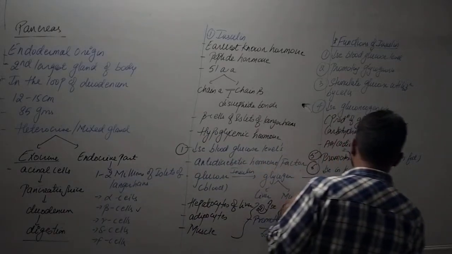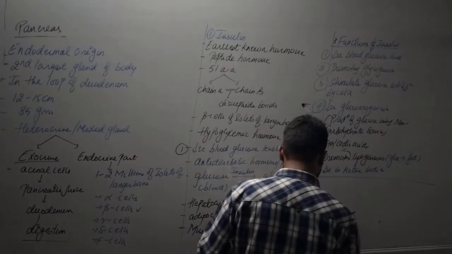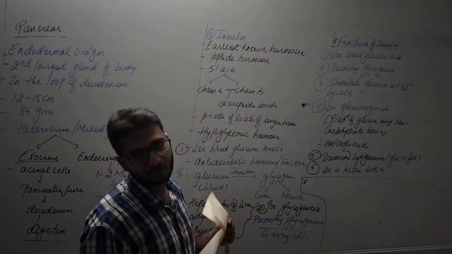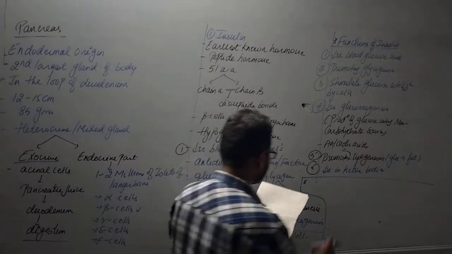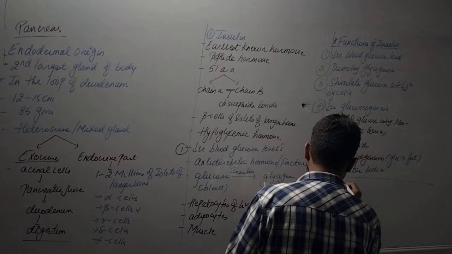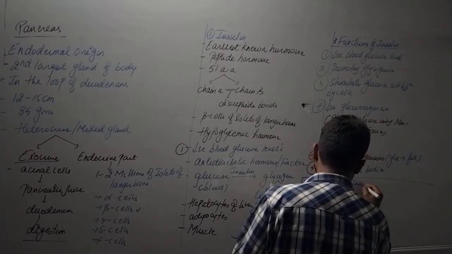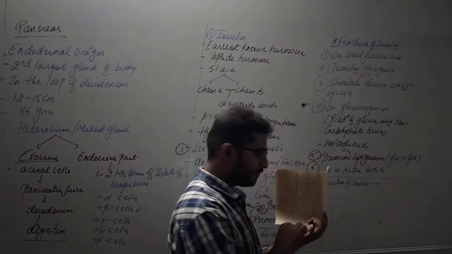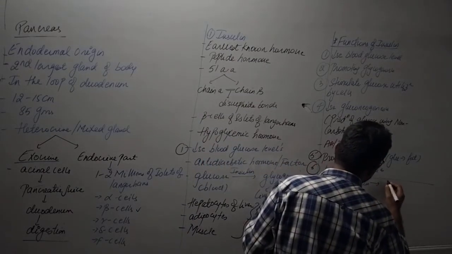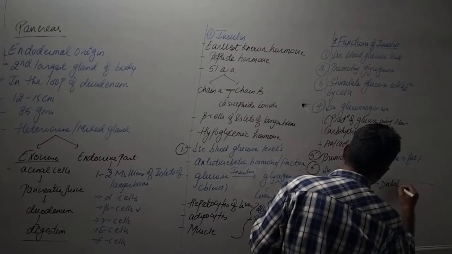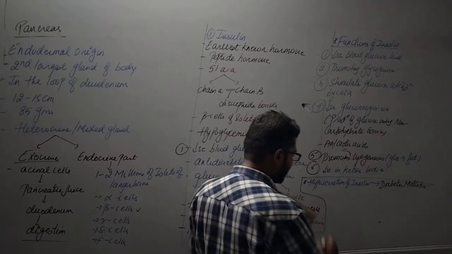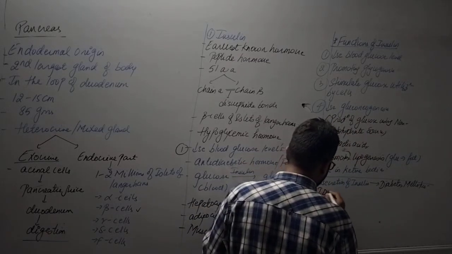Now there is one condition that we call diabetes mellitus. That is what we need to understand. If there is a hyposecretion of insulin, hyposecretion meaning insulin is secreted in a lesser amount, it leads to a condition called diabetes mellitus, and it is also called IDDM.